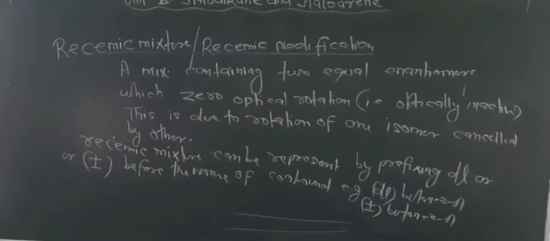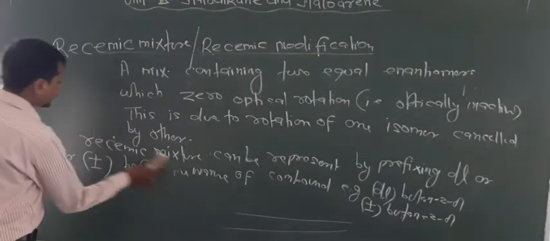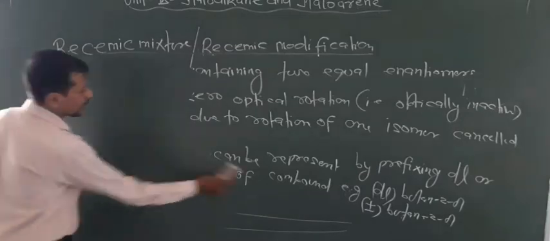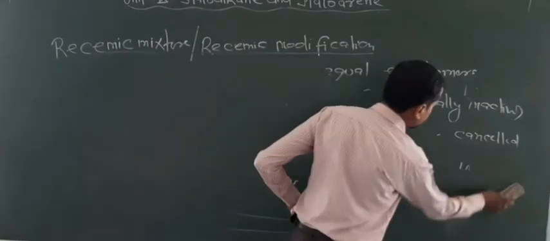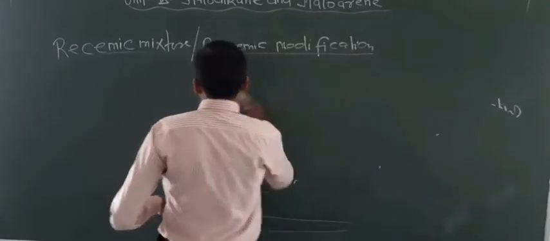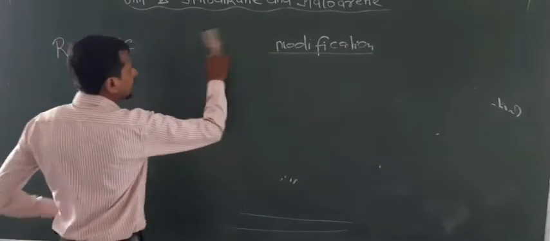Now dear students, next point, racemization. This is basically the process of conversion of enantiomers into a racemic mixture, and it is known as racemization.